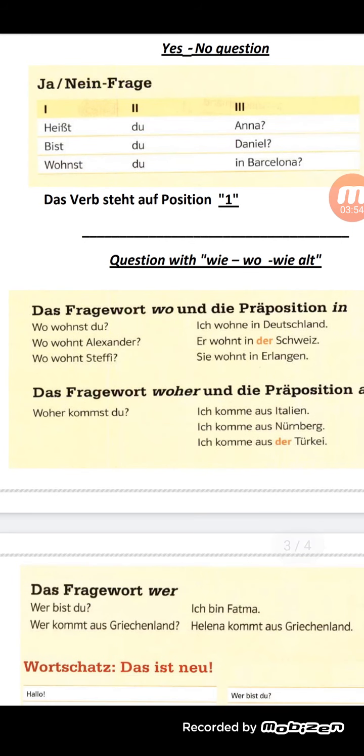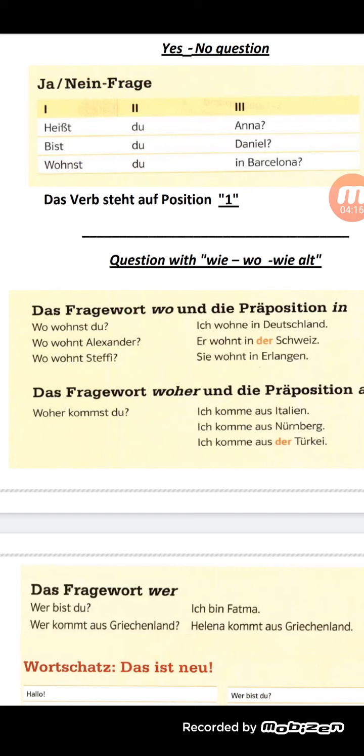And at this point, if I ask you with wo, the answer is going to be in. Wo wohnst du? Ich wohne in. And with Schweiz and Türkei, I put der. Wo wohnt Alexander? Er wohnt in der Schweiz. Wo wohnt Steffi? Sie wohnt in Erlangen.